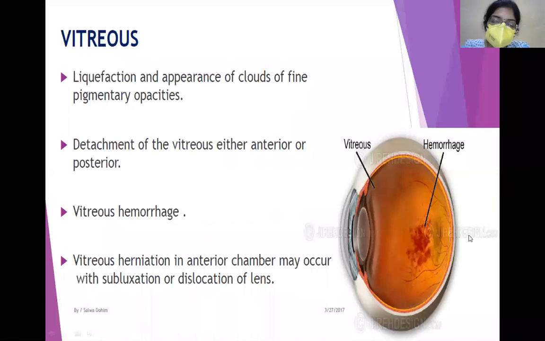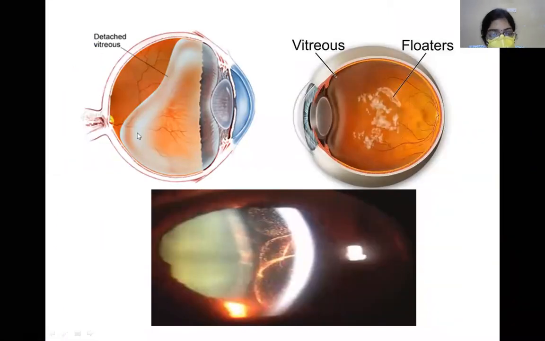Now, what are the changes which we can see in the vitreous? Vitreous, as you all recall, is a jelly-like substance which occupies this space behind the posterior lens capsule. This is all vitreous jelly. Because of this, there can either be a vitreous hemorrhage. There can be hemorrhage in the vitreous due to injury to the retinal vessels or the choroidal vessels. There can be a retinal vitreous hemorrhage, or there can also be detached vitreous.